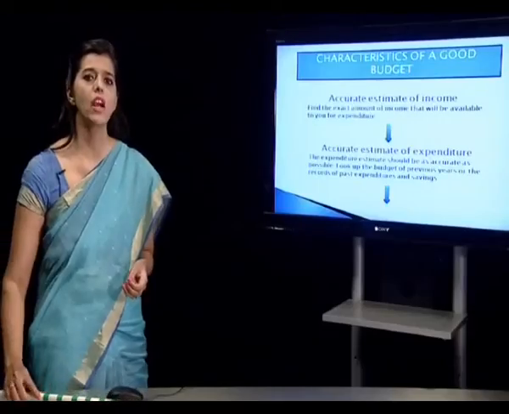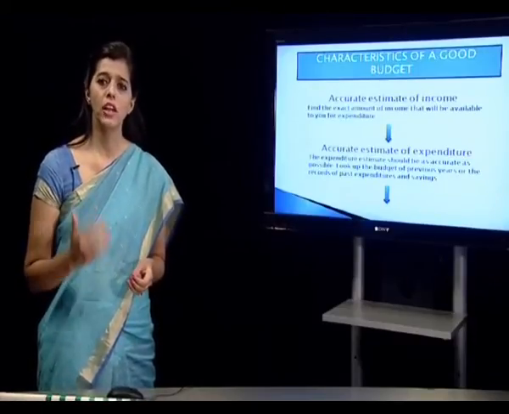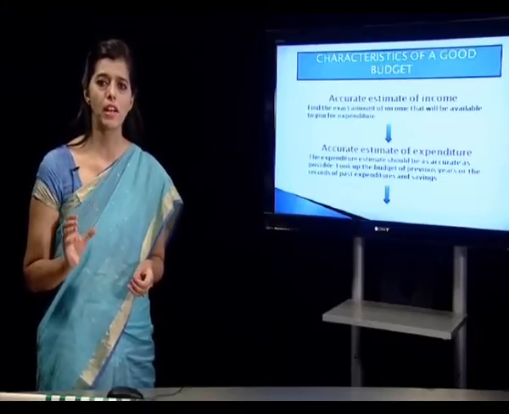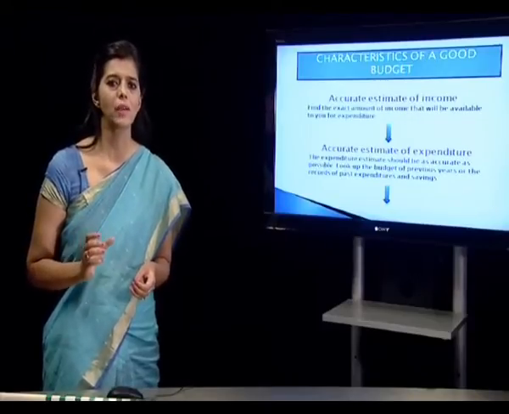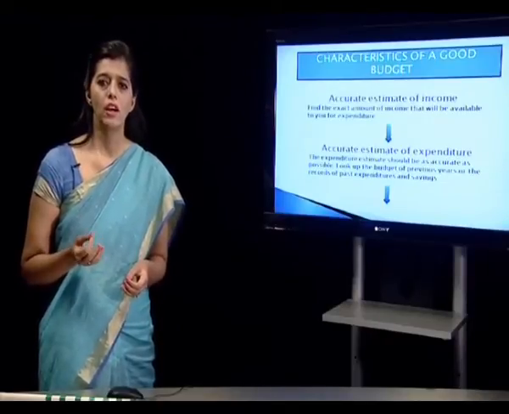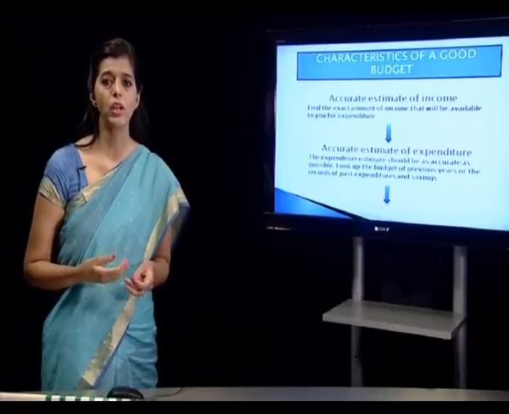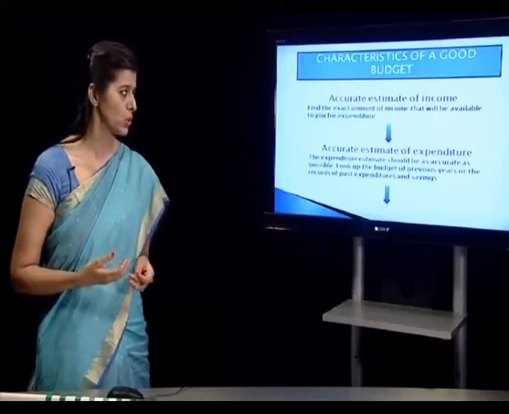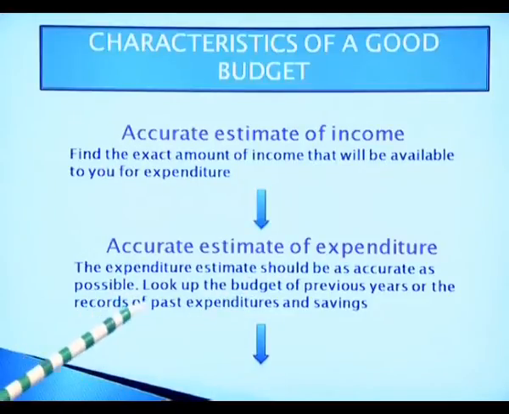The expenditure which we are putting as per categories like food, clothing, shelter and housing, recreation, education, the amount allocated for each category of expenditure needs to be accurate. We just can't say I am going to pay so and so amount without having a proper thorough knowledge of what expenditures are going to happen. So we need to be clear about the amount of expenditures too. The expenditure estimate should be as accurate as possible; look up the budget of previous years or records of past expenditures and savings.